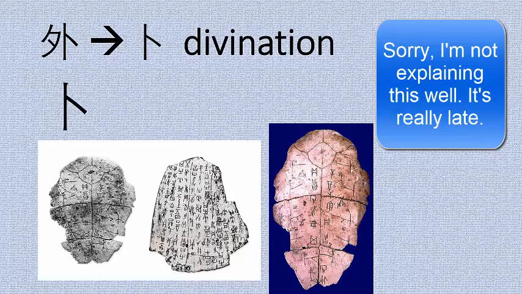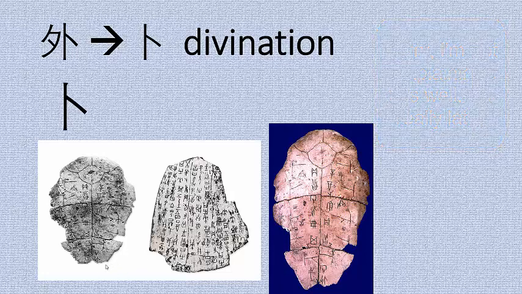And then they'd take a hot poker and jam it into the turtle shell. Obviously there's no turtle, the turtle is dead. The heat would cause the bone or shell to expand and crack. And then the cracks along this piece would tell us what the future would be. So if a crack ran through a certain character, it would tell them, oh, that's what's going to happen or not going to happen. When I learned about this, I was so excited because I thought, oh, it's asking, should we plant during the 5th moon this year or things like that? No. All these characters are dripping in blood.